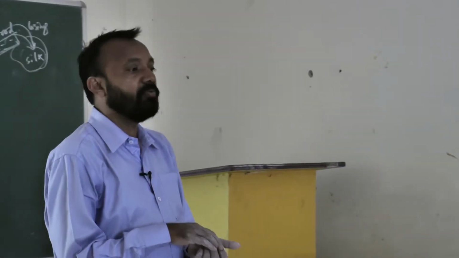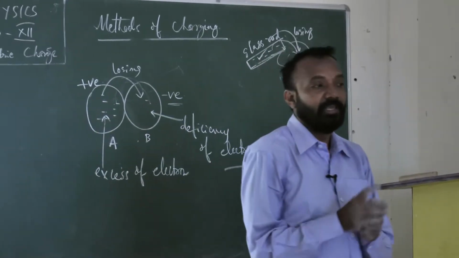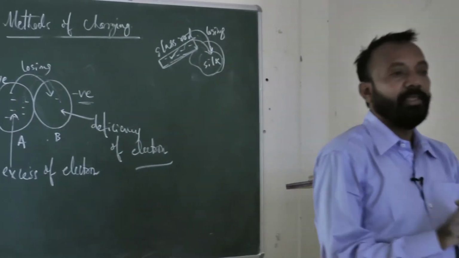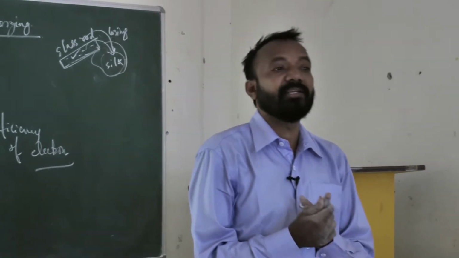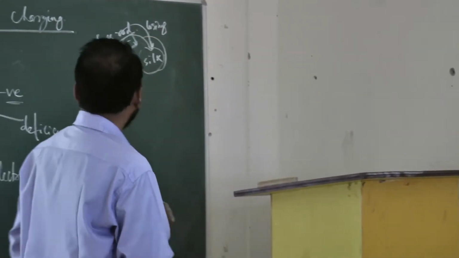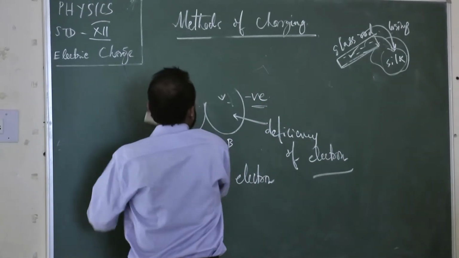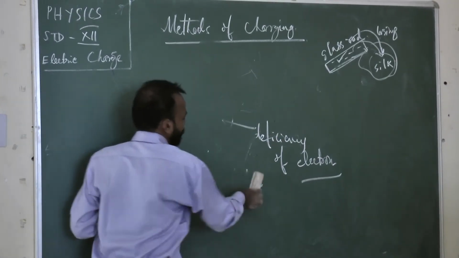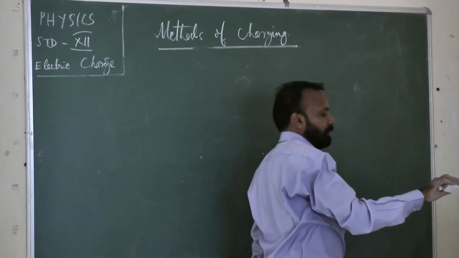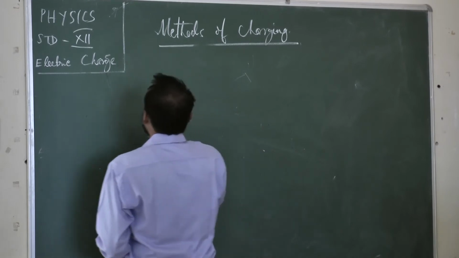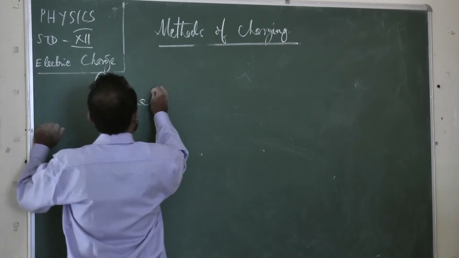That method of charging is called the frictional method, and the electricity produced due to this method of friction is called frictional electricity.